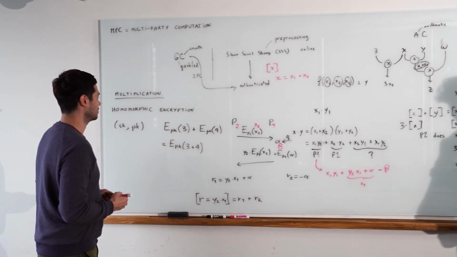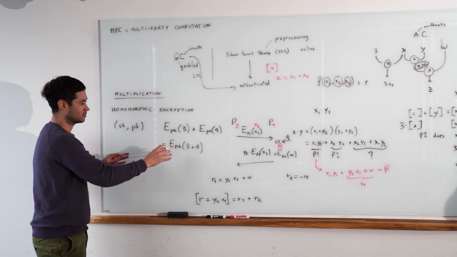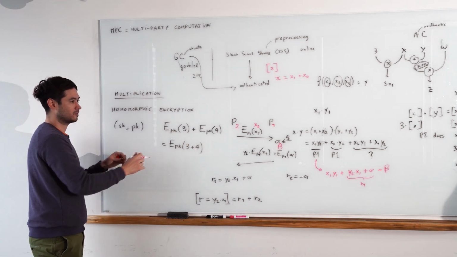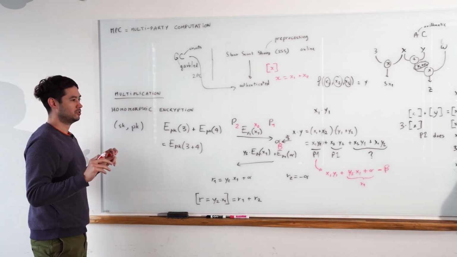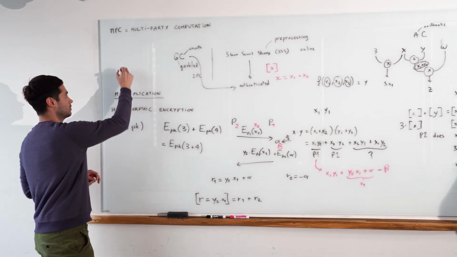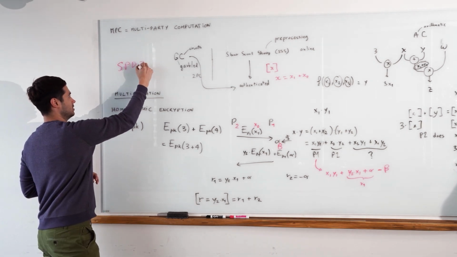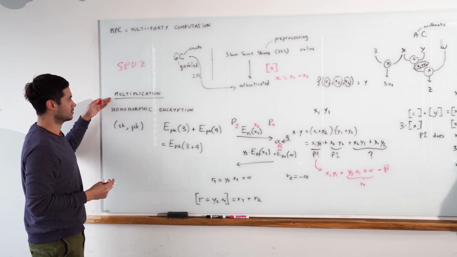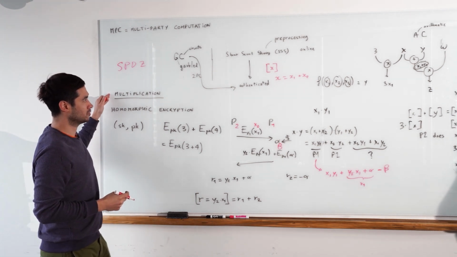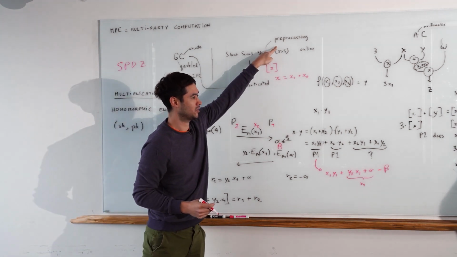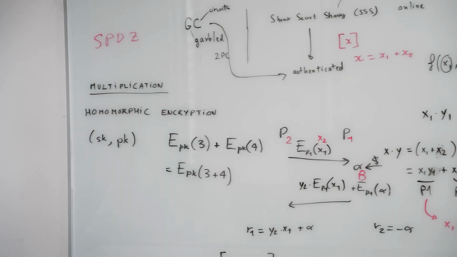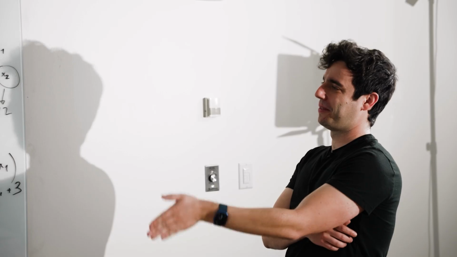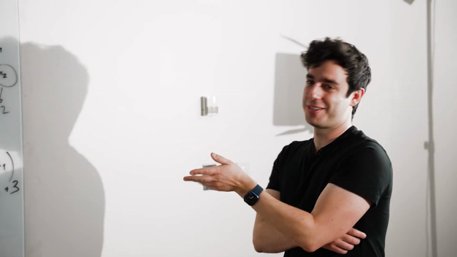Some schemes will use that, but the heavy-duty schemes like SPDZ use a different way to do multiplication that involves the pre-processing that I mentioned earlier. Interesting. We'll clip it here, and from here, if you're interested, feel free to watch the next set of videos.